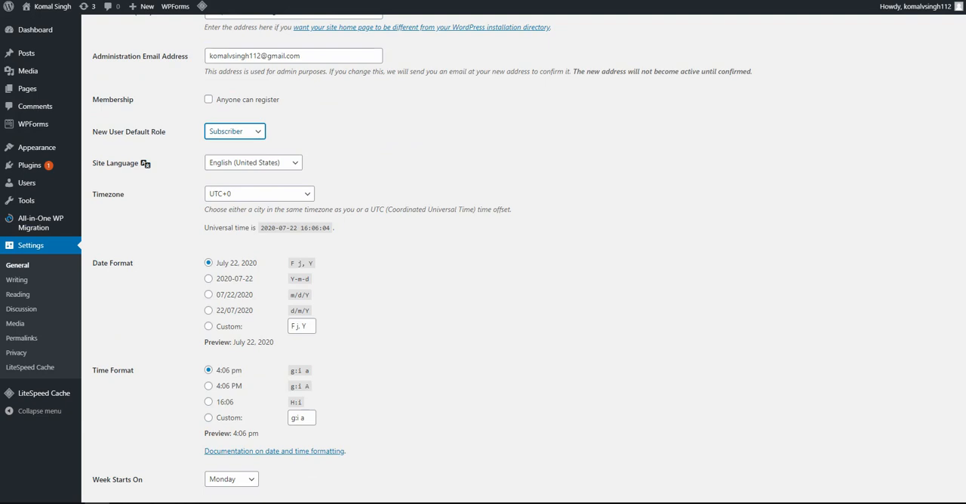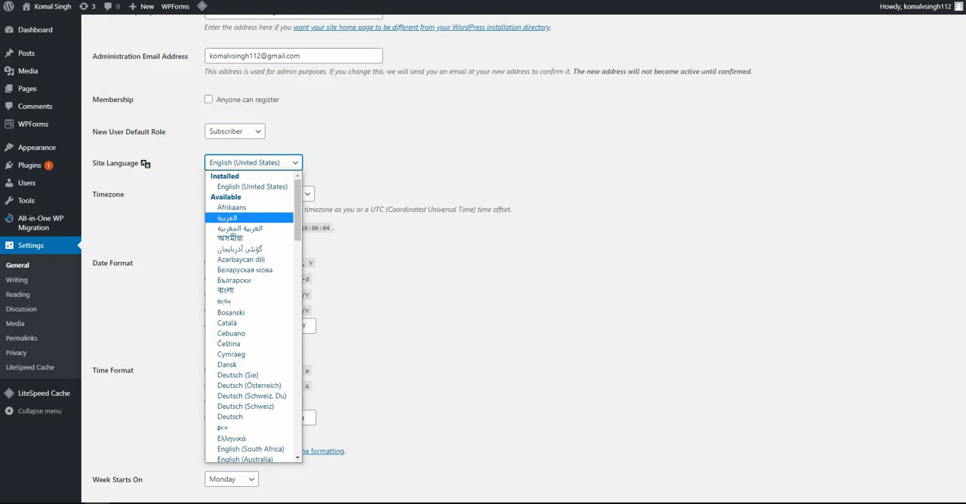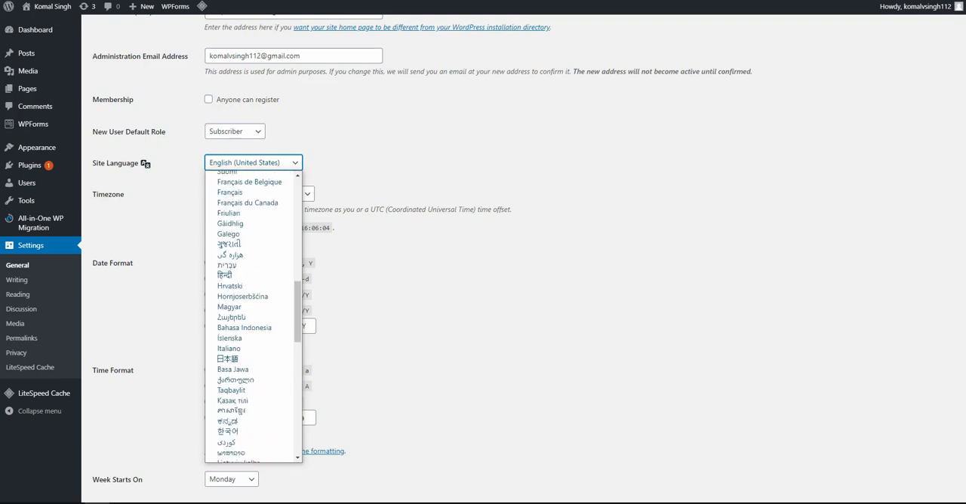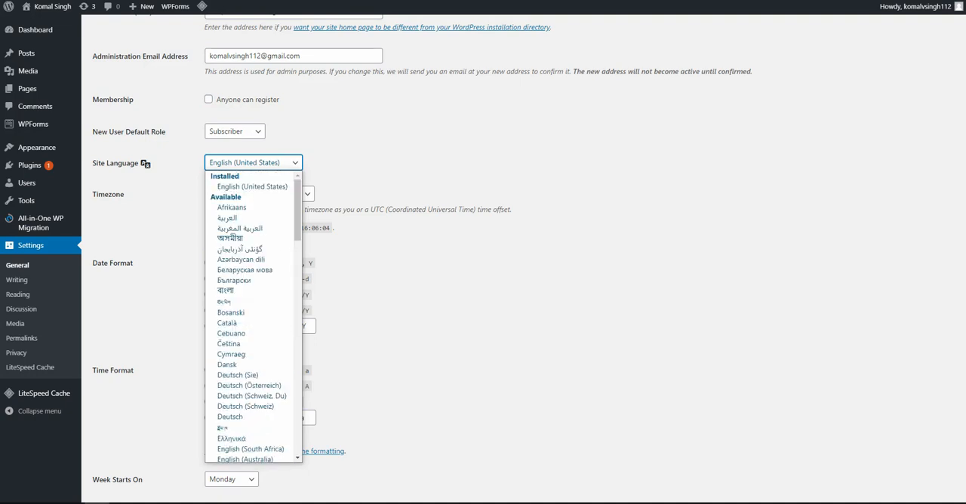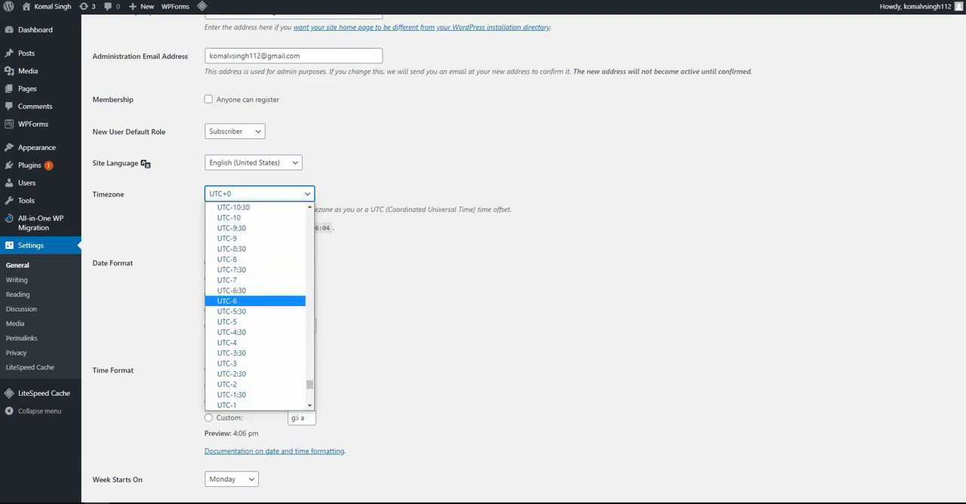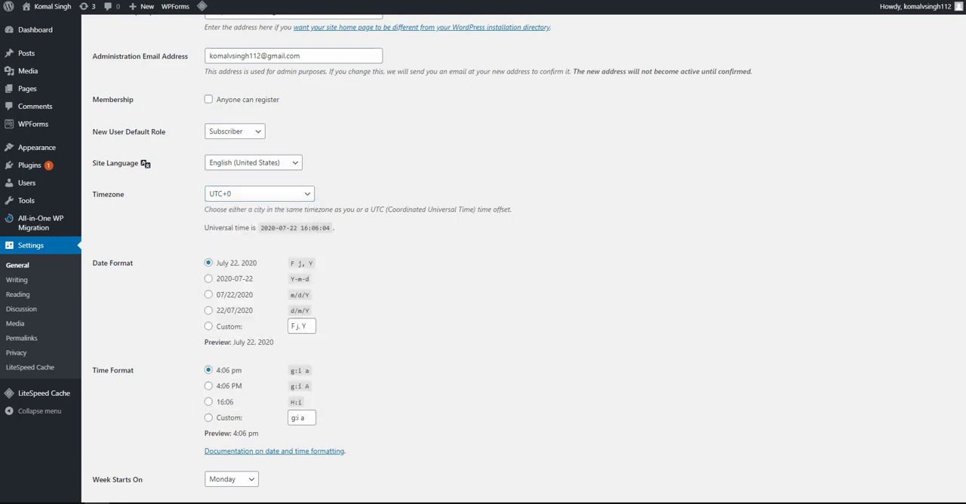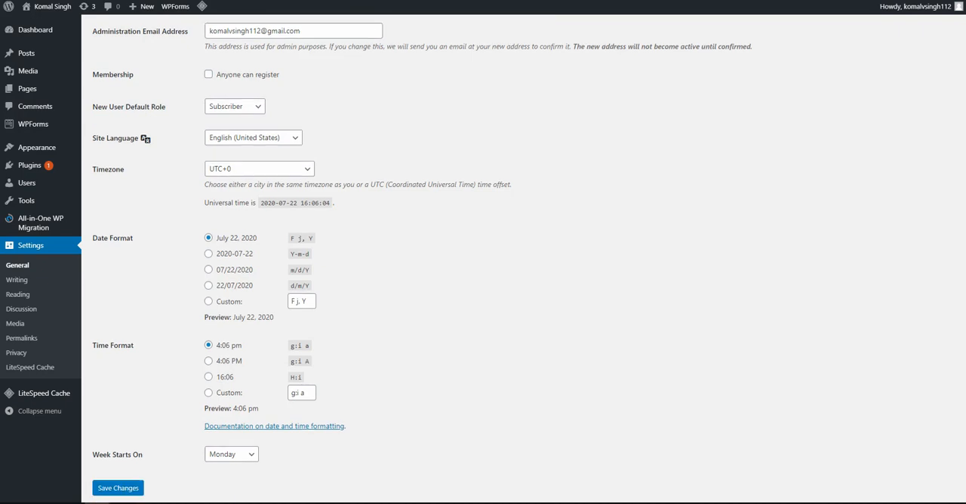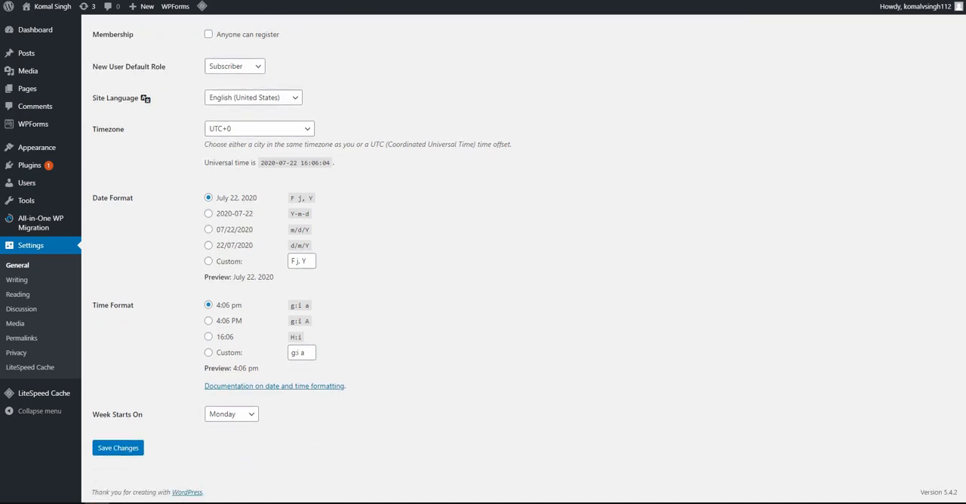Okay, you can also set your site language. If you want your dashboard to be in Hindi or Marathi or any other language, you can change it from here. You can also set up your website according to your country's UTC time. For Indians it is UTC+5:30. And the date format of your website, the time format, and the week start day, you can set from here.